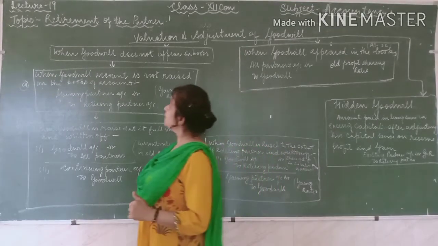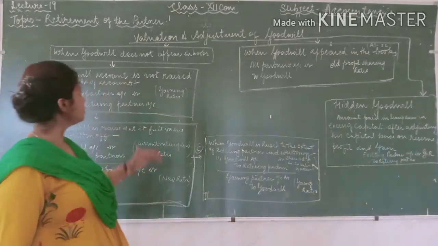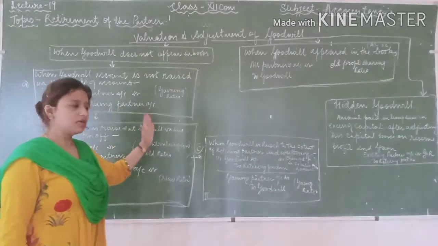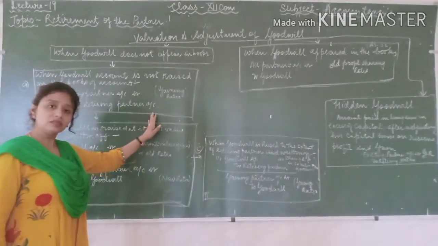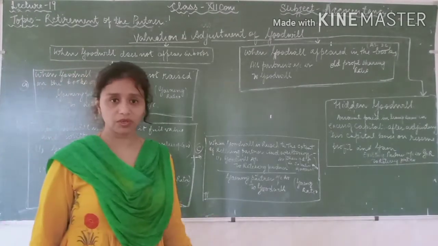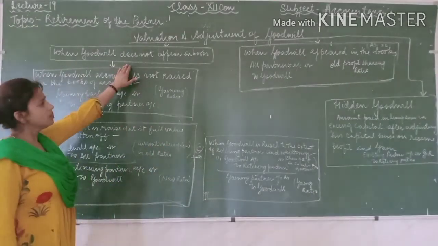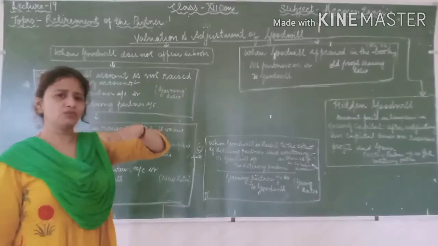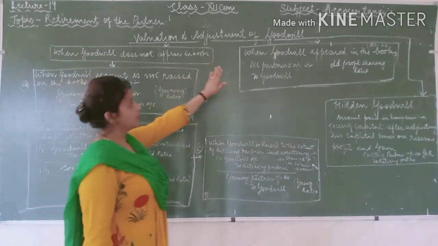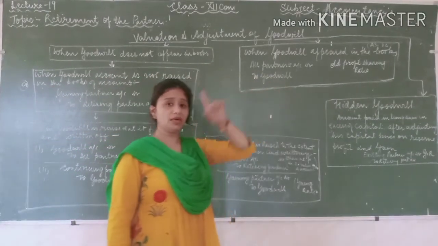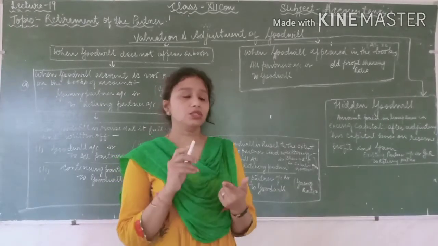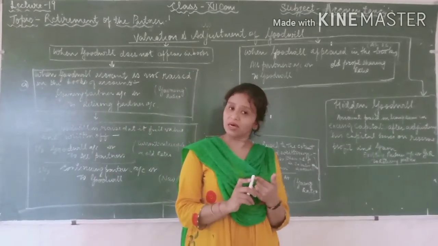So what do we mean by when the goodwill does not appear in the books? It means that in this case we have other methods to calculate or evaluate the goodwill. Basically, you should first understand the meaning of when the goodwill does not appear in the books and when the goodwill appears in the books. When the goodwill does not appear in the books, it means the goodwill is not appearing in the balance sheet.